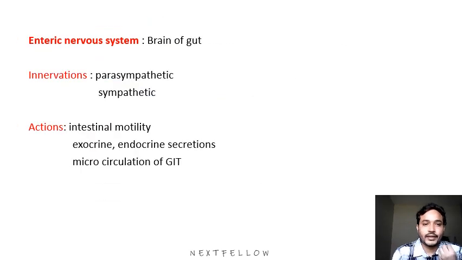Next, coming to the enteric nervous system. The enteric nervous system is also known as the brain of the gut. Here the innervation has two, parasympathetic and at the same time sympathetic innervation also. The main actions are intestinal motility, exocrine and endocrine secretions, and microcirculation of the gastrointestinal tract. So here the MCQ focus is what is the brain of the gut. It may be given as sympathetic nervous system. They will give options like sympathetic, parasympathetic, enteric. The brain of the gut is the enteric nervous system.